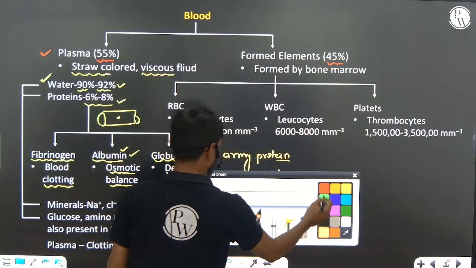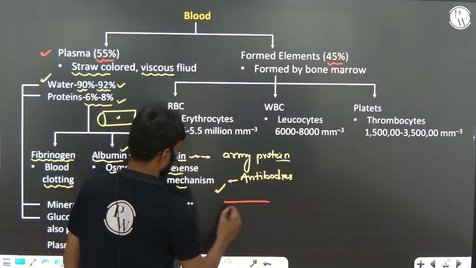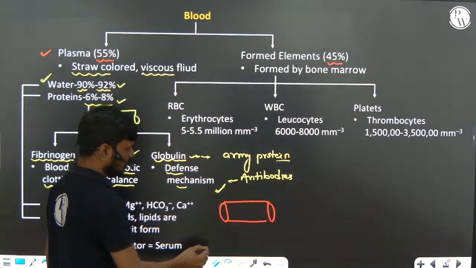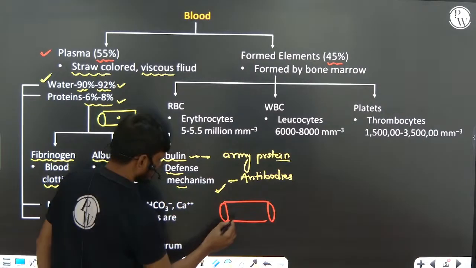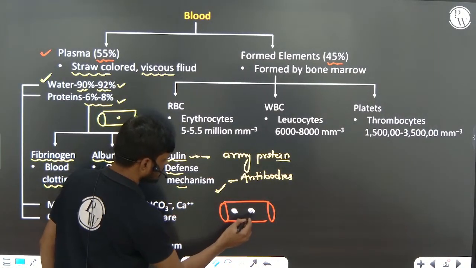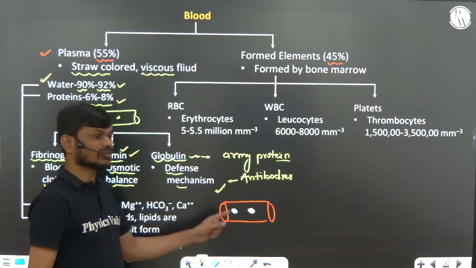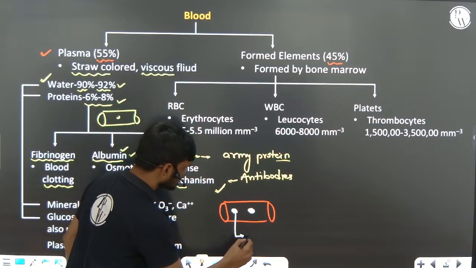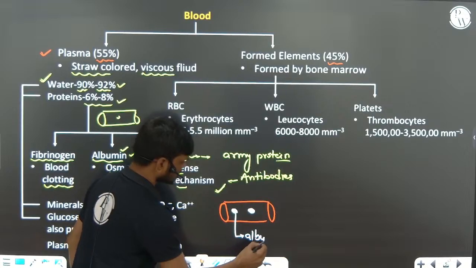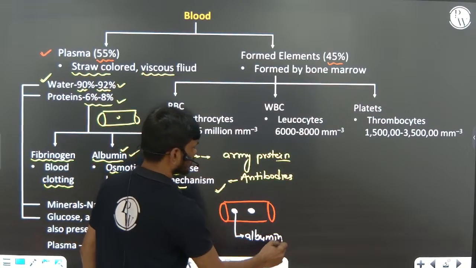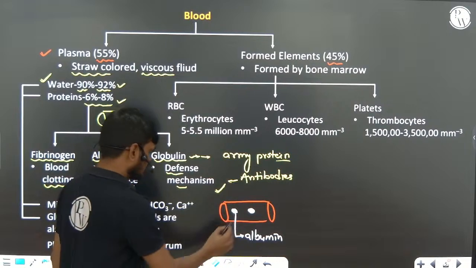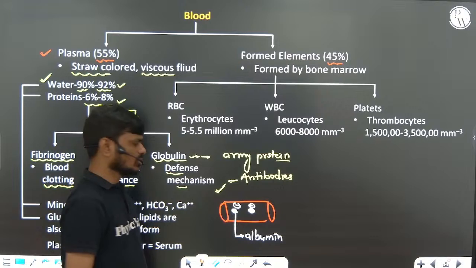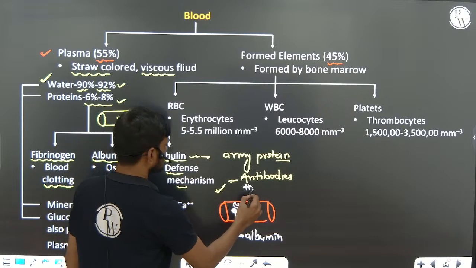How does albumin maintain osmotic balance? Let me give you some clarity on this. You can see this white color is the albumin protein, which is present inside the blood vessel, inside the plasma. Albumin is actually a negatively charged protein, so it attracts water molecules.